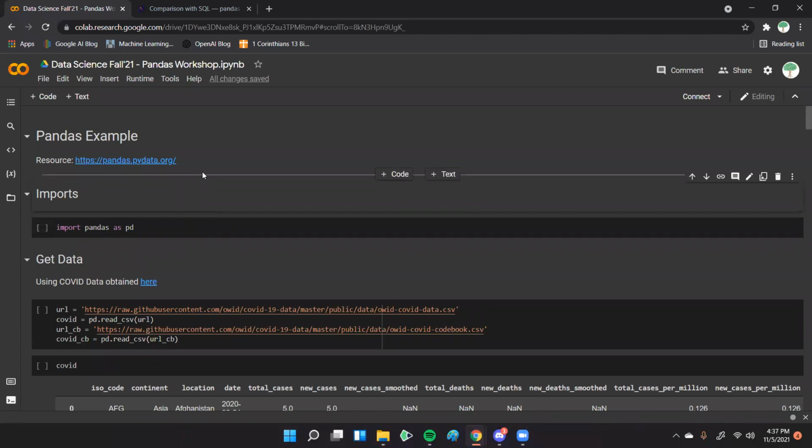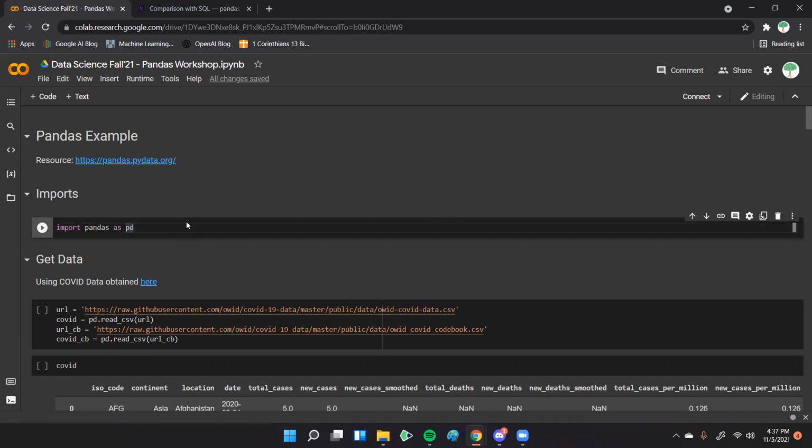But pandas is really good for quickly working with a small amount of data, any data that can fit in RAM, and you can use it to do really quick things in a Pythonic way. If you're used to coding in Python, this is a really easy transition. If you're used to SQL, it can be somewhat easy too, but it works really well for those who are already used to Python.